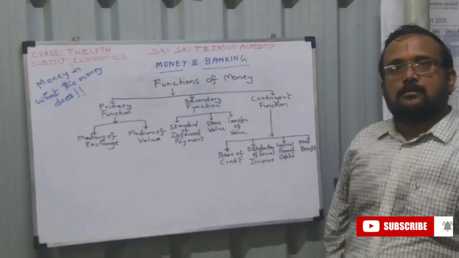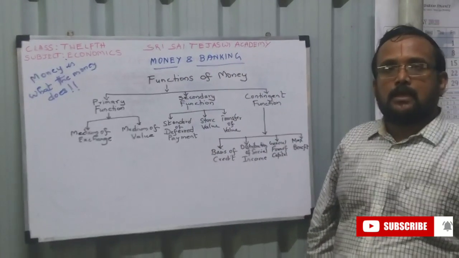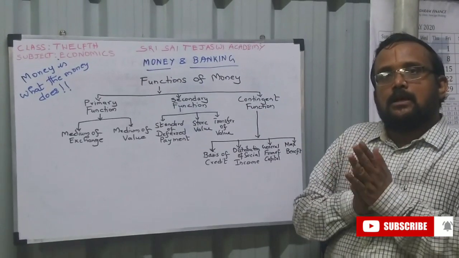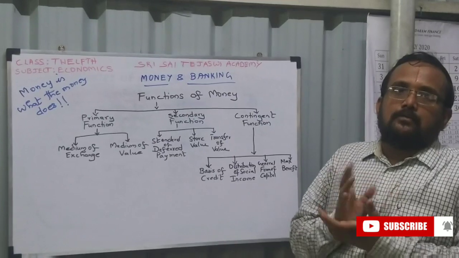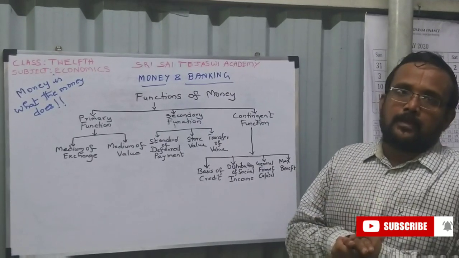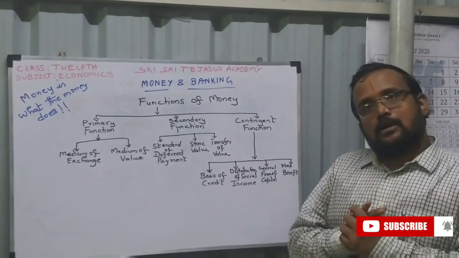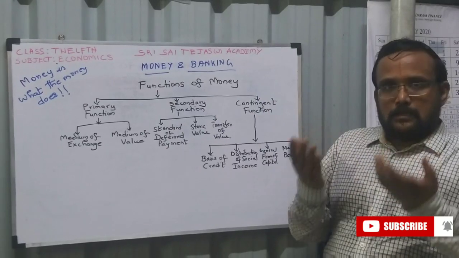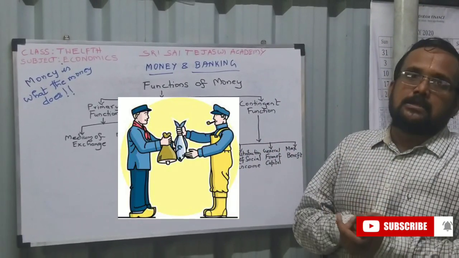Money. Second chapter. Today we are going to see, what is money? In earlier days, when there was no money, what was happening? One state was having a rich supply of rice, and the other state was having elephant tusks.